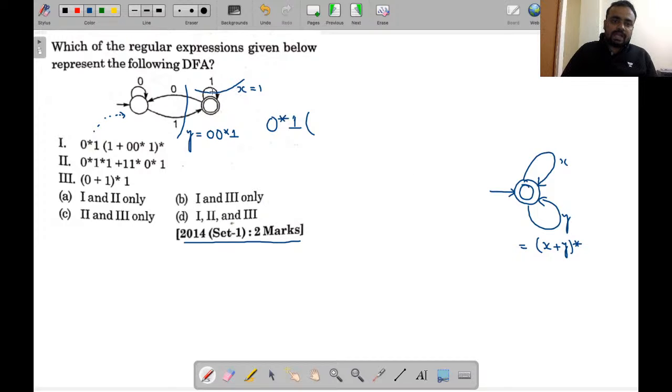So this is a machine. Here there are two self loops, one in this direction and one in this direction. The value of x is this, the value of y is this, so here you can write (x plus y) whole star, which implies 0 star 1. The value of x is 1 and the value of y is 0, 0 star 1. So this one will become the regular expression corresponding to this machine.